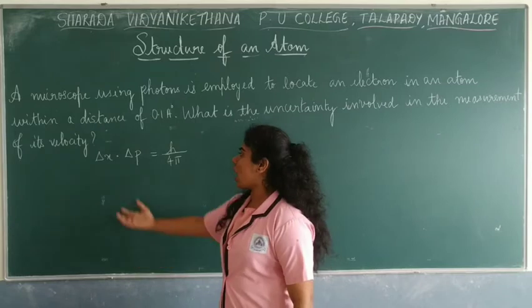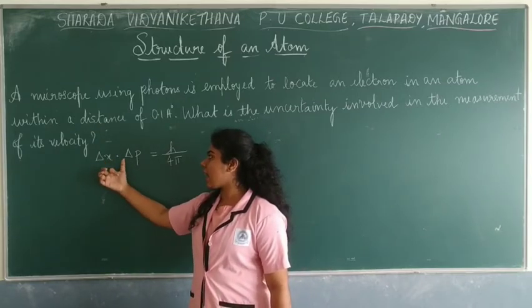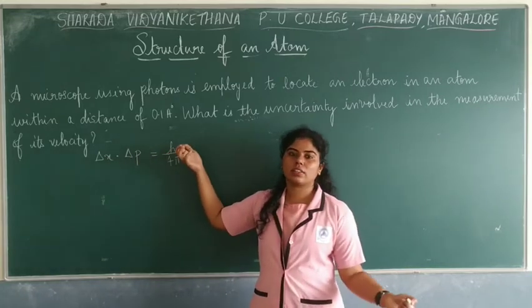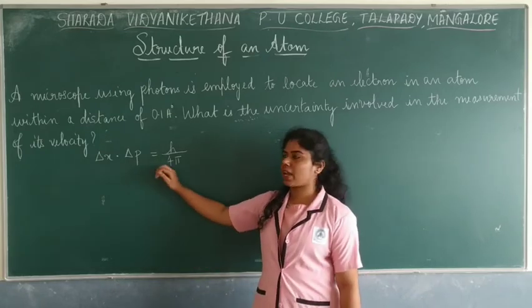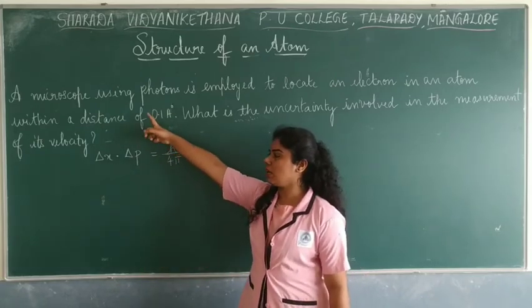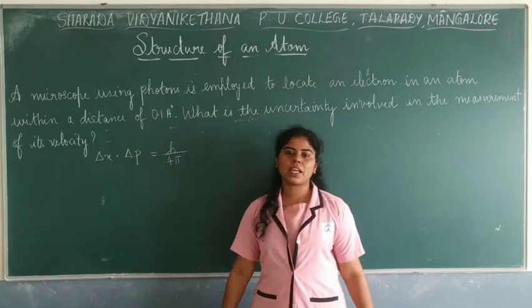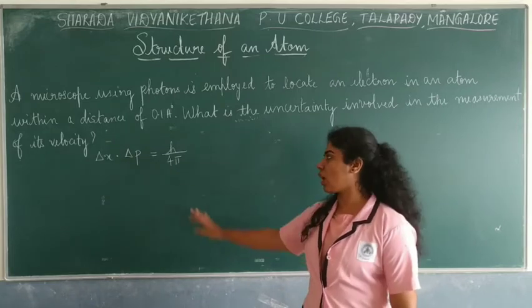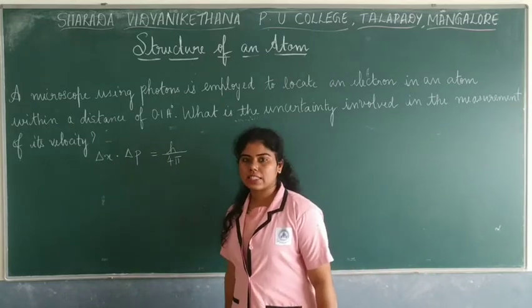Now as we know, the uncertainty principle expression is delta x into delta p, which is the momentum, is greater than or equal to h by 4 pi. Let us take it as equal to, as we can precisely note the position. So here delta x into delta p is equal to h by 4 pi. Let us take that as the expression for our calculation. Now, delta x is given.